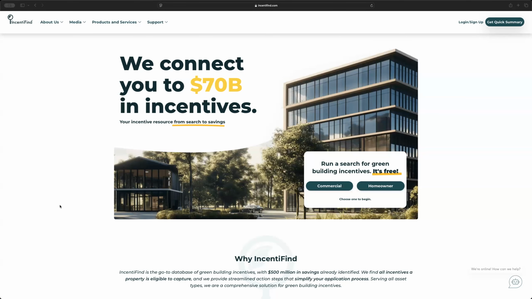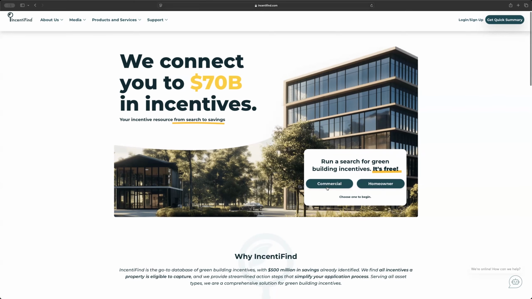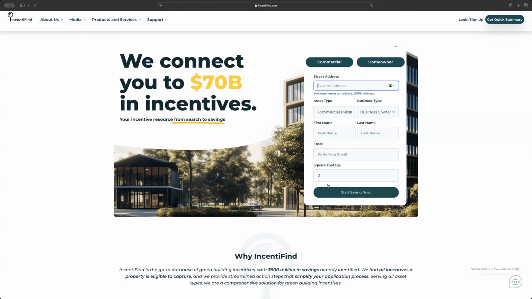Hello and welcome to this quick tutorial on how to generate a free incentive report on your property with IncentiFind. First, go to our page at IncentiFind.com and you'll see the option to select either homeowner or commercial. For this, I'm going to select commercial, which will open up the short form for me to fill out.